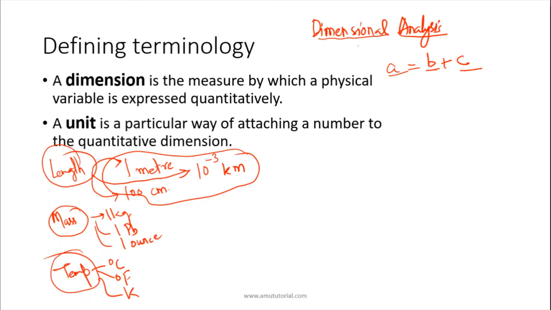So for that purpose we need dimensions. There we can't use units, we have to use dimensions, because units may be different: meter, centimeter, kilometer, kg, pound, ounce. This depends upon the choice of units, or the magnitude of the unit. For higher magnitude we use the astronomical unit also, if the quantity is very large.